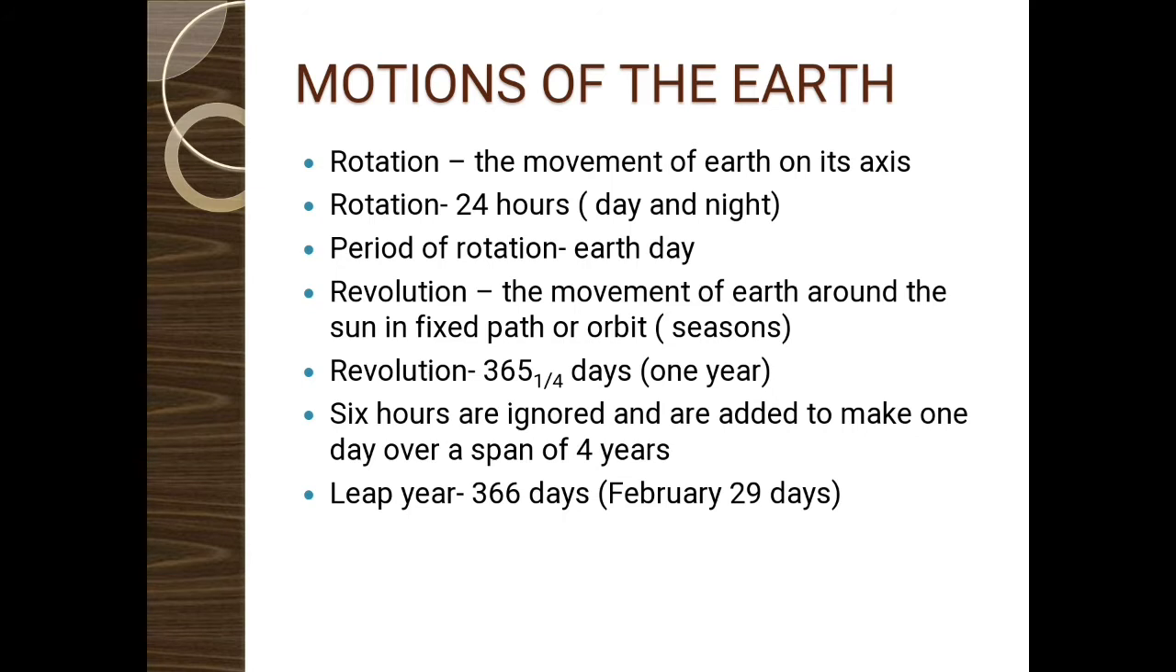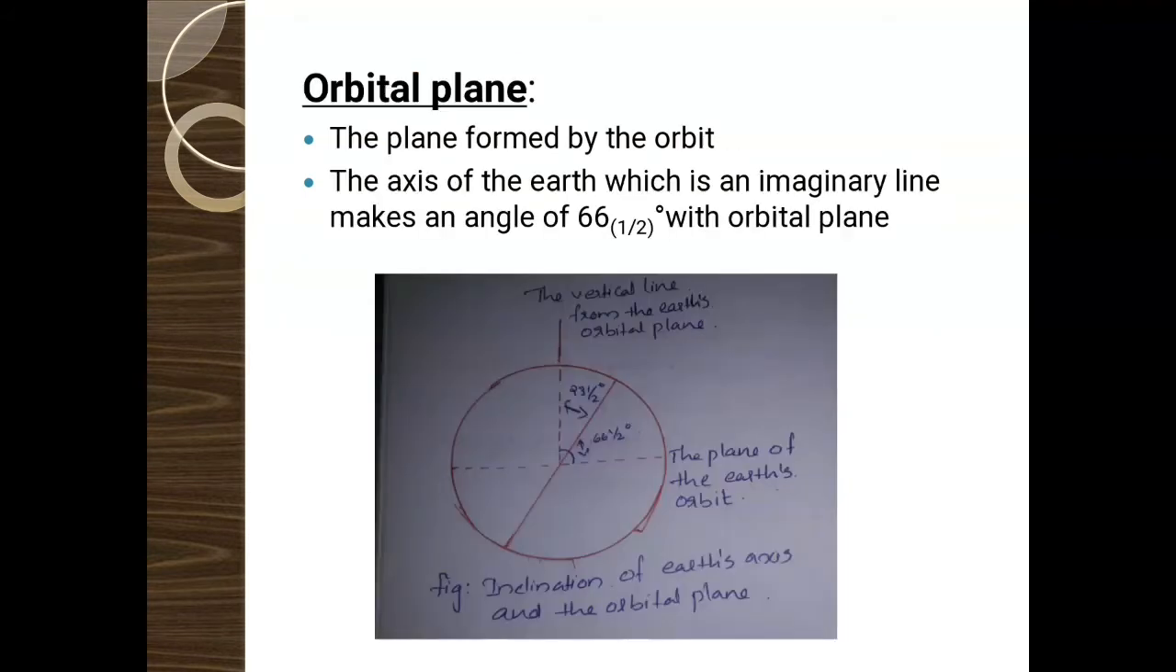Therefore this year is known as leap year. Therefore in leap year there will be 366 days instead of 365, and in the month of February there will be 29 days instead of 28 days. Then we already told that rotation governs the day and night phenomena, and the revolution governs the season. We have various seasons, 4 seasons such as summer, winter, autumn and spring. This variation of seasons is due to revolution of the earth.